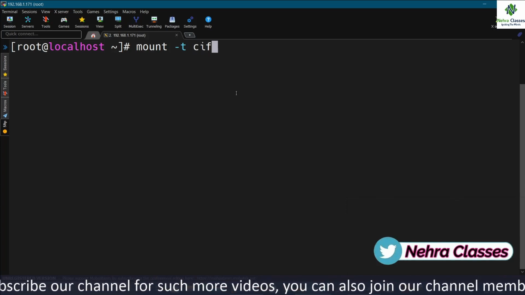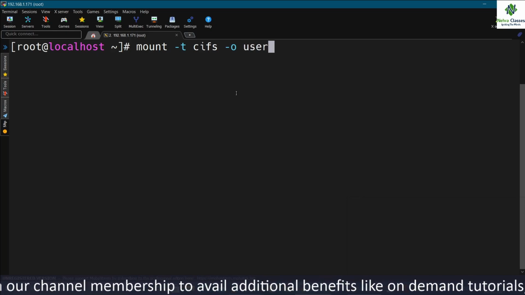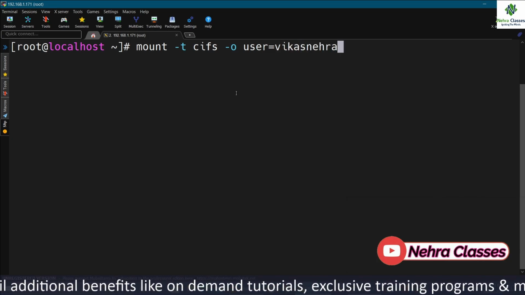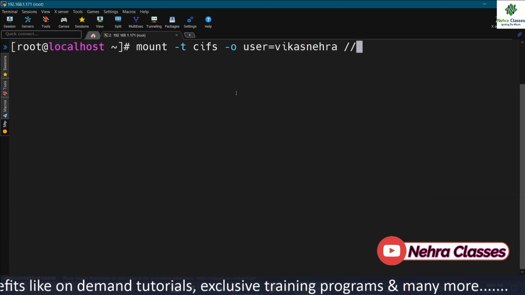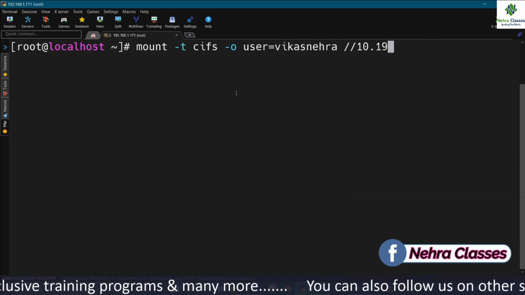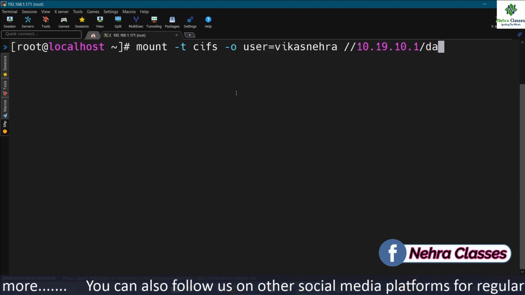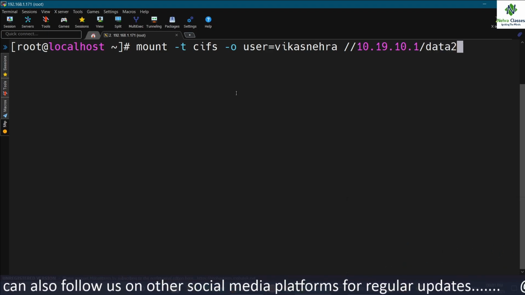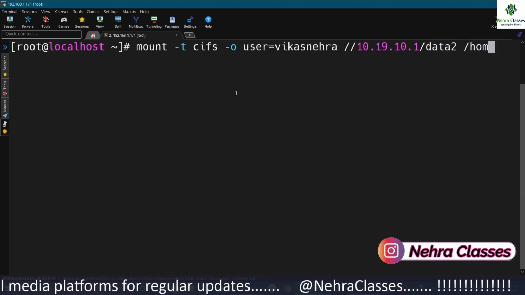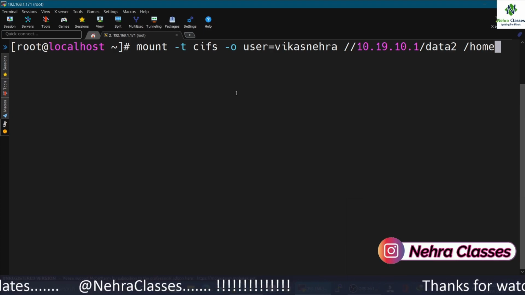There you will mention cifs, then -o for the options, and there you can mention user, and user is equal to the name of the user, like Vikas Nehra, and then // the IP address, like this, and the name of the share and the name of the mount point which you want to mount. So in this way you can mount the remote file systems.